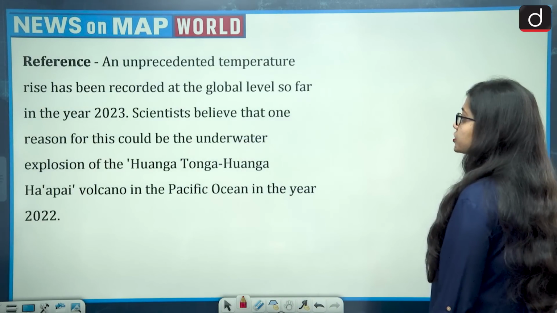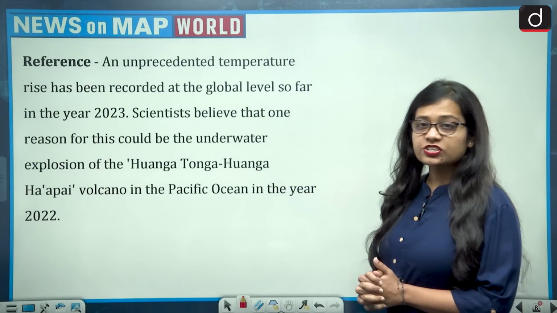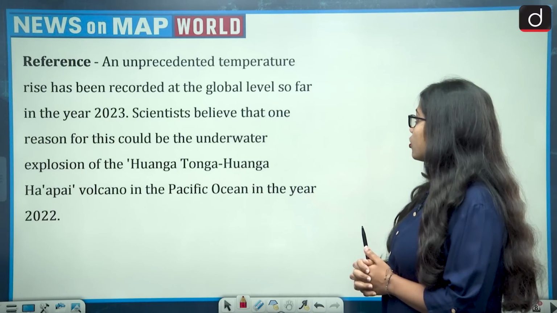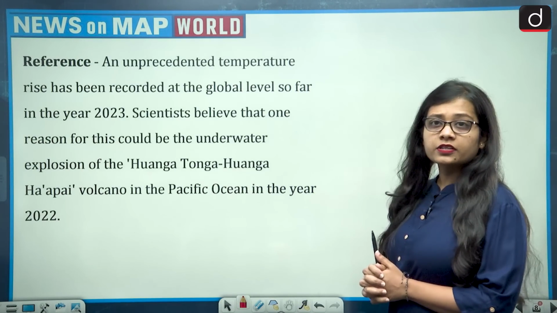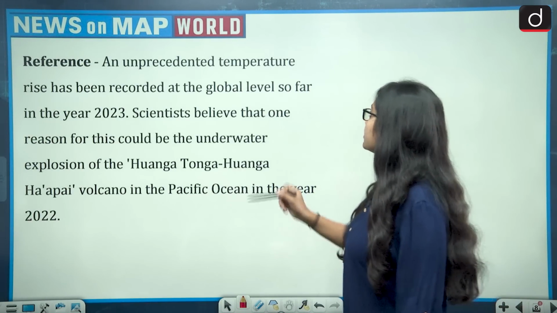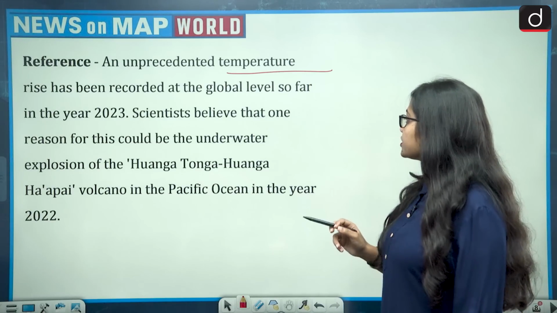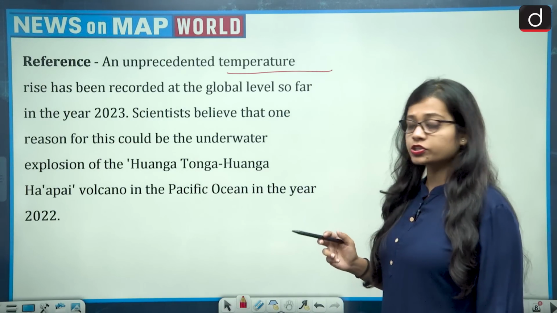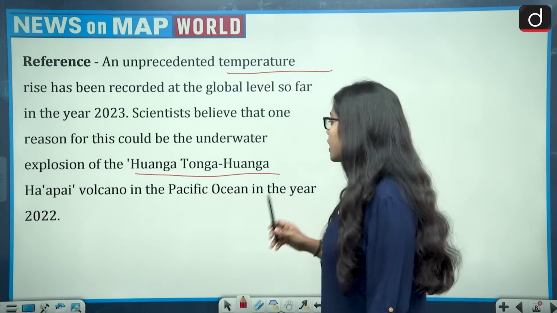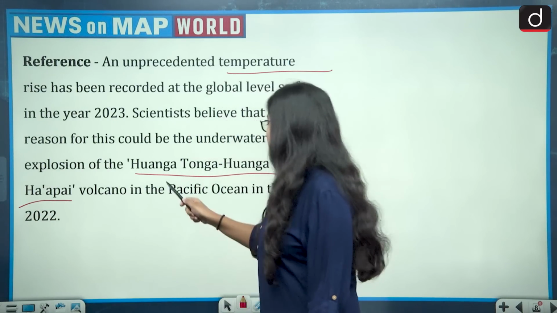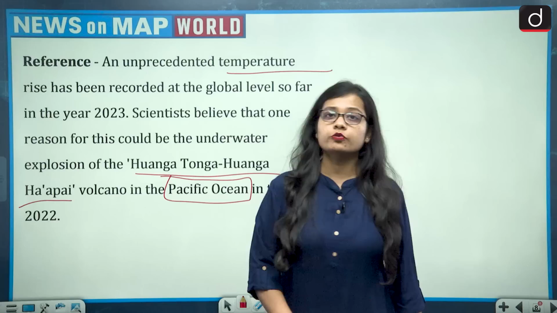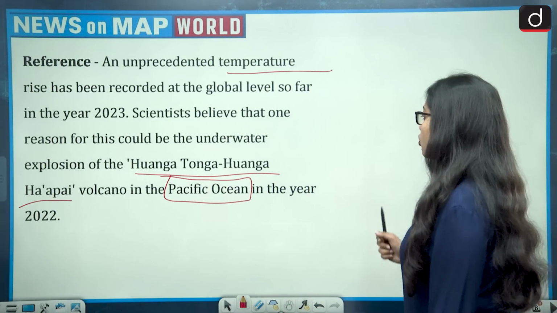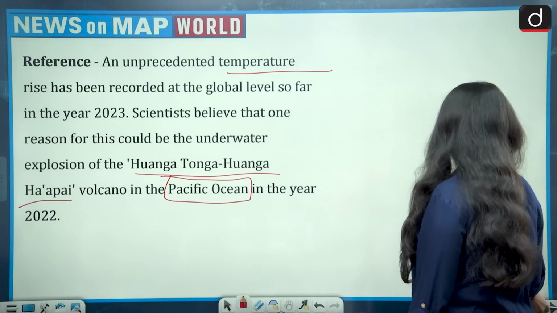Now moving on to the next question. The reference for the next question says, an unprecedented temperature rise has been recorded at the global level so far in the year 2023. Scientists believe that one reason for this could be the underwater explosion of the Hunga Tonga Hunga Hapai volcano in the Pacific Ocean in the year 2022. Now this brings the Pacific Ocean and the Hunga Tonga Hunga Hapai volcano to the news.